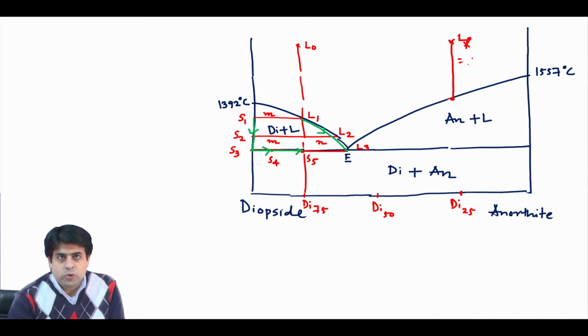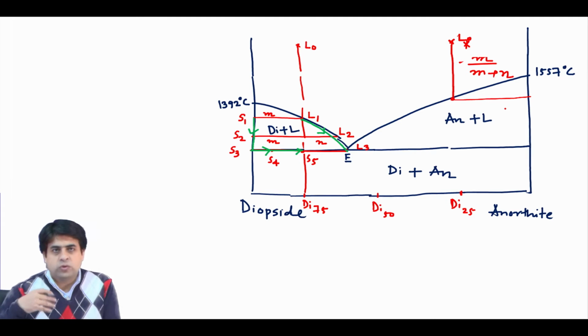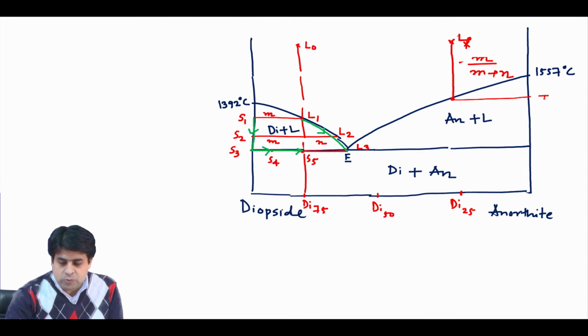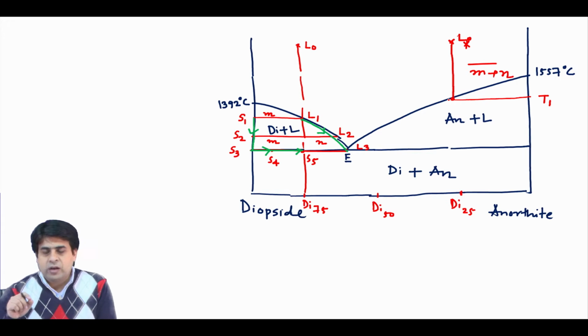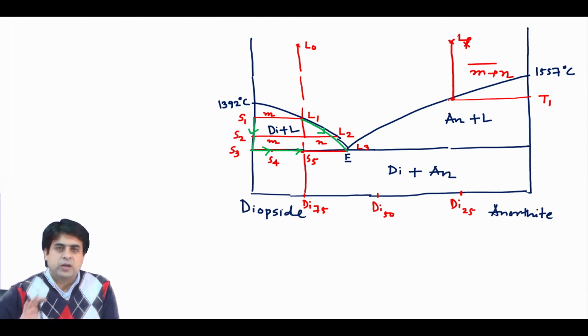So, the liquid will produce your anorthite, and at this point if you draw the isotherm, you can calculate the proportion of solid at this particular temperature, suppose T1, and the proportion of liquid. Basically at this point you have a tiny amount of embryo crystal of anorthite, so only 1 or 2 crystals of anorthite will be precipitated from the liquid. So your proportion of solid will be almost 0 and 100% liquid will be present at this particular temperature.